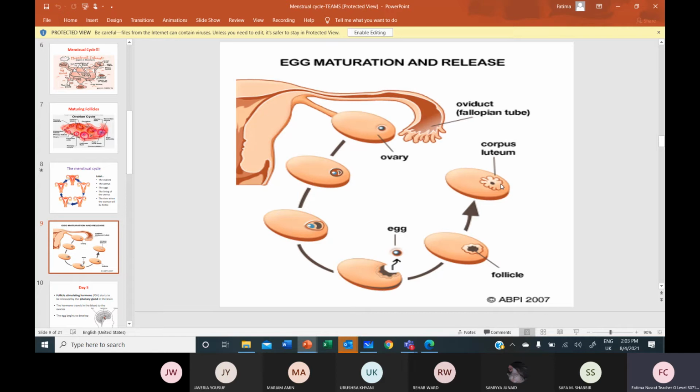So how will this corpus luteum persist, keep on secreting progesterone? That's the embryo, which is going to secrete a hormone and tell the corpus luteum, please do not break down, keep on secreting progesterone until the embryo develops its placenta.